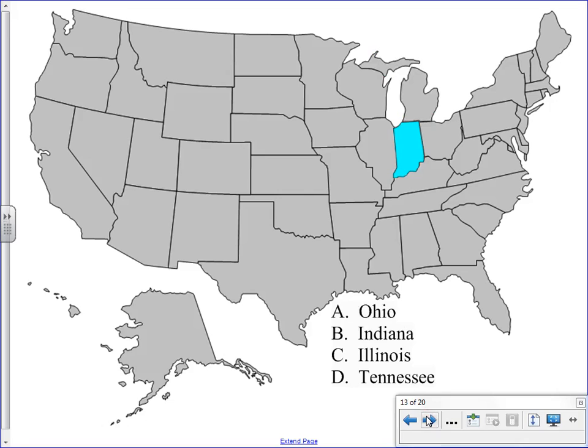Now, this is a question that no fifth grader should miss, especially last year with having this state as part of your history last year. Is that Ohio, Indiana, Illinois, or Tennessee? The answer to that question is B, Indiana. And the state capital for Indiana, is it Frankfort, Springfield, Lansing, or Indianapolis?